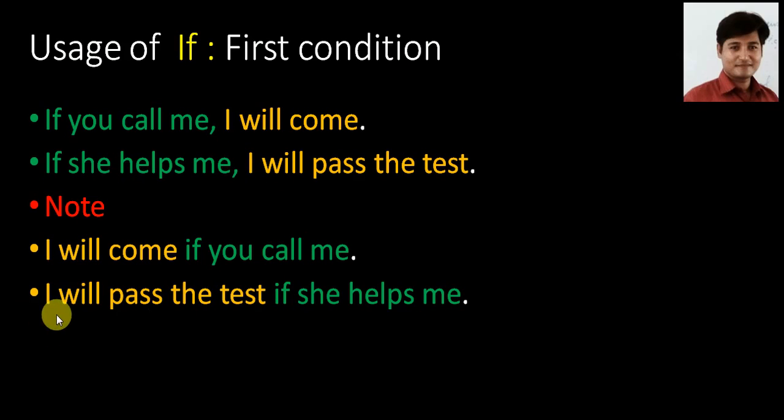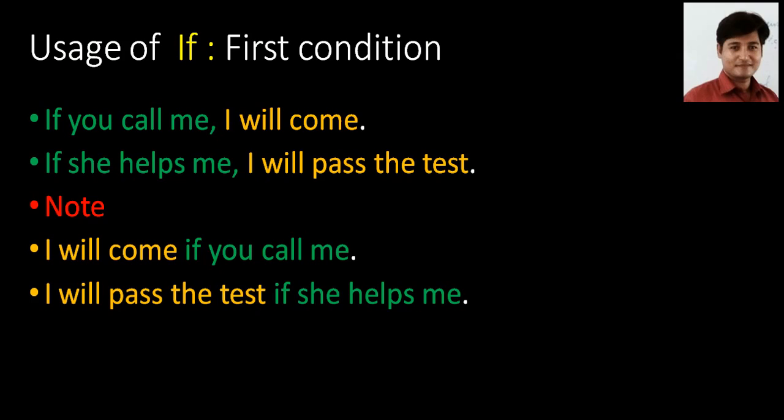In the next example you can see I will pass the test if she helps me. So I will pass the test is the result that depends on this condition if she helps me. So this is the difference in writing. Even in speaking you can change the sequence. You can mention the result first and condition later, and similarly you can mention the condition first and the result later. It all depends on you.